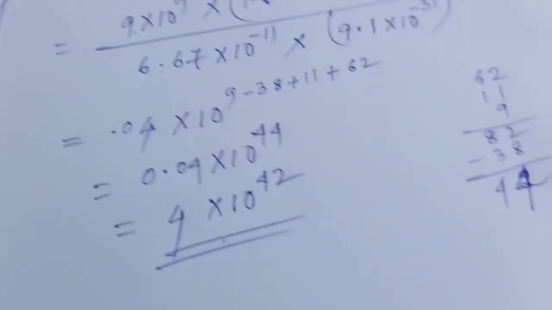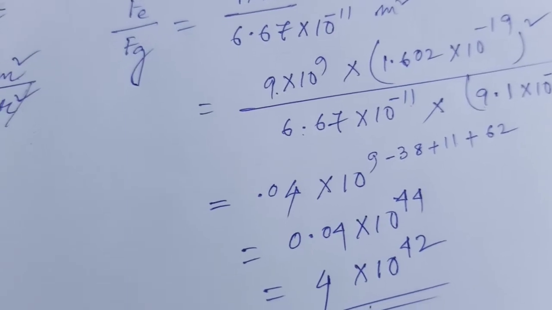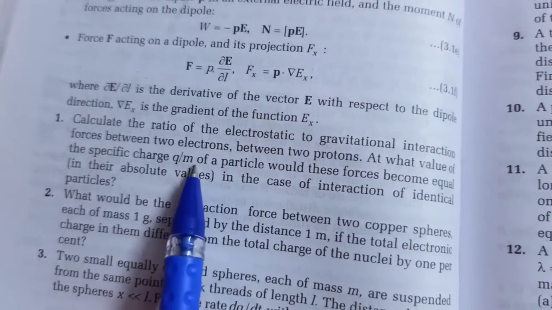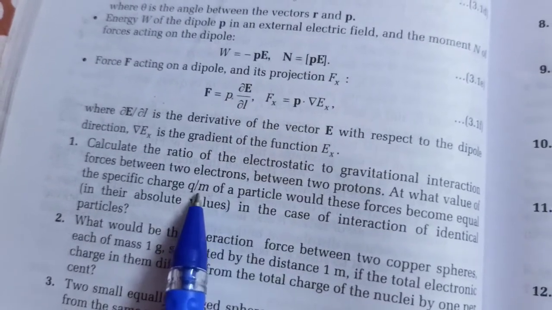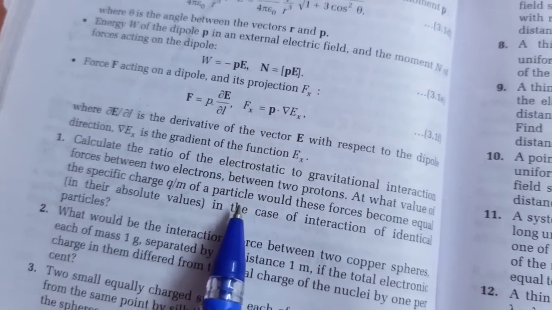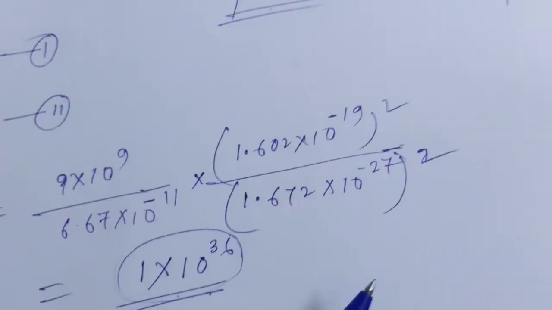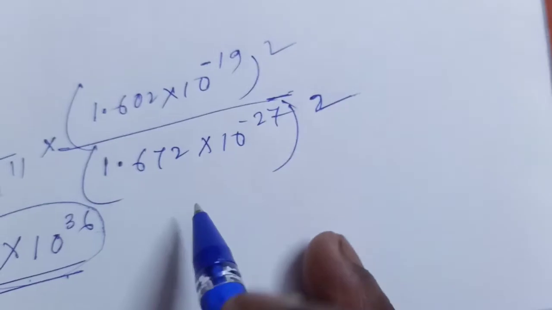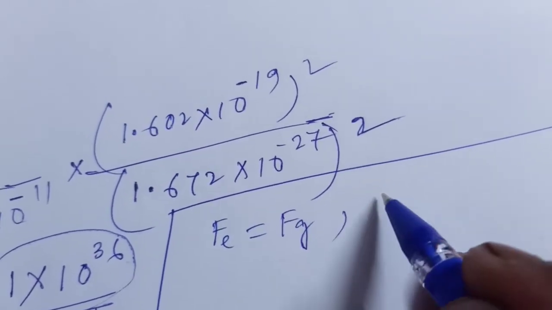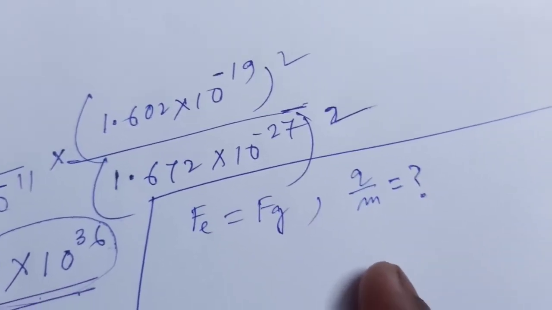So you have to calculate Q by M. When the electrostatic force is equal to the gravitational force, then you have to find the ratio Q by M, which is the question mark. So you have to calculate the ratio of Q by M.